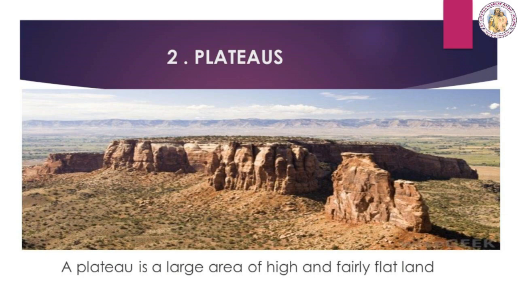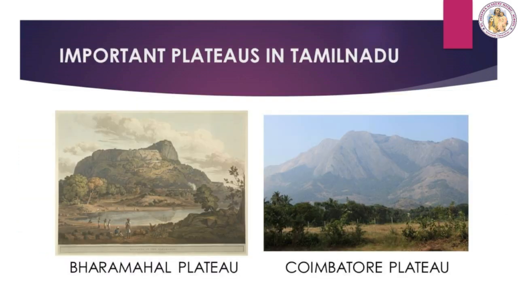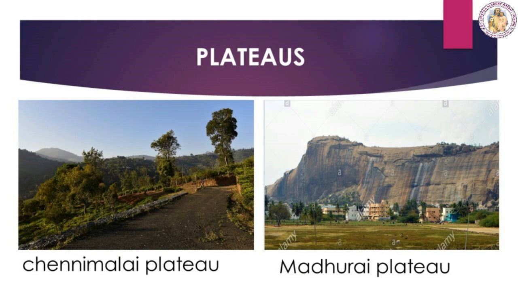Plateaus. What do you mean by plateaus? A plateau is a large area of high and fairly flat land. The most important plateaus in Tamil Nadu are Baramahal Plateau, Coimbatore Plateau, Chennimalai Plateau and Madurai Plateau. Chennimalai Plateau is in Erode. There are many small hills between these plateaus.